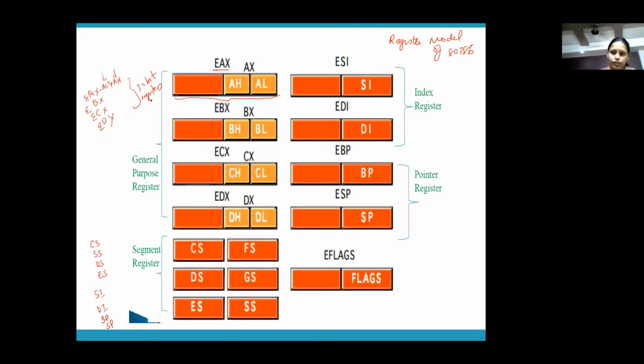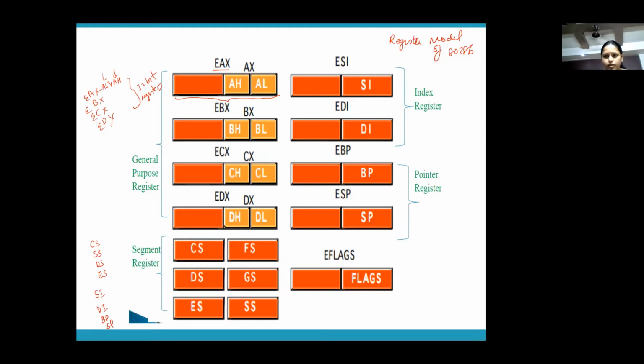But protected mode is the mode where your 80386 behaves like an 80386. So there it will use EAX. That means you will have 32-bit registers available. So in protected mode, you have all these 32-bit available. So you'll be using EAX, EBX, ECX, and EDX in protected mode. Whereas in real mode, you will be using only the 16-bit, that is AX, BX, CX, DX will be available.